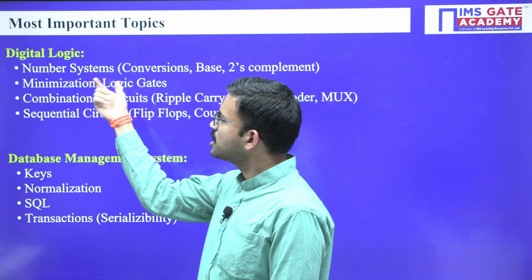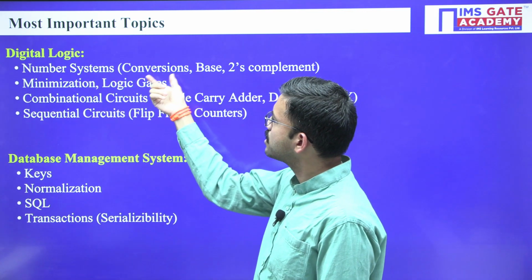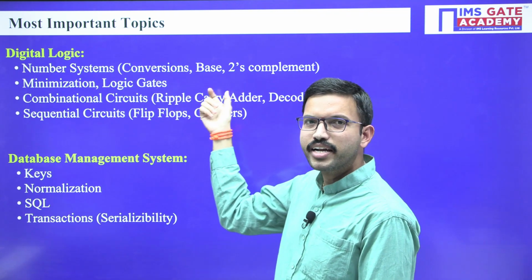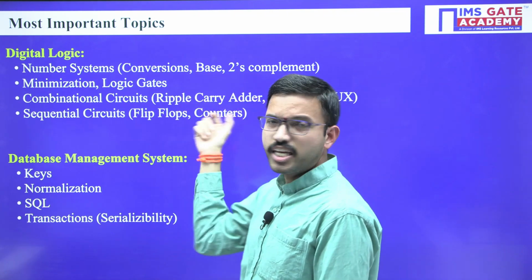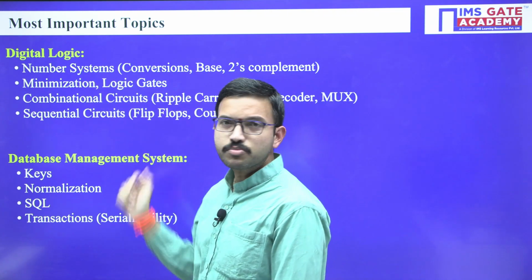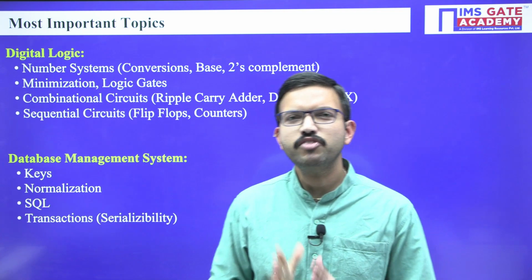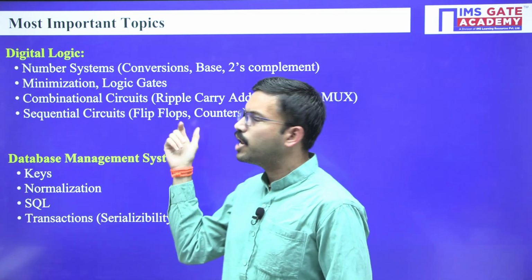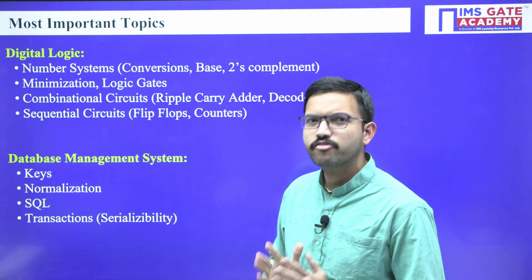The number systems chapter is very important for the CS branch. In number systems, the first topic is number system conversions, then how to find the base or radix, and then 2's complement. All these topics are very important regarding the number systems chapter. Regarding minimization of Boolean functions, you can do the simplification by using Boolean algebra rules or with the help of K-maps. Even in K-maps, prime implicants and essential prime implicants are very important.